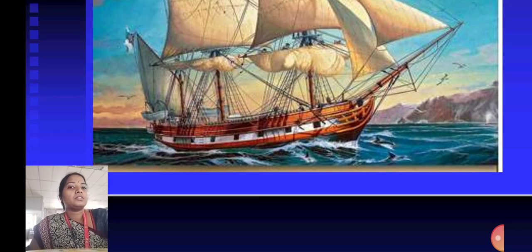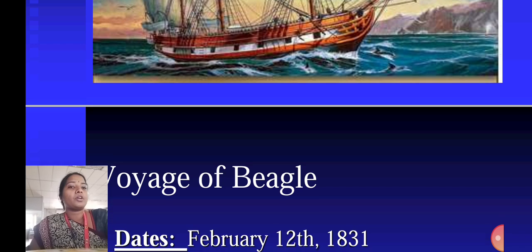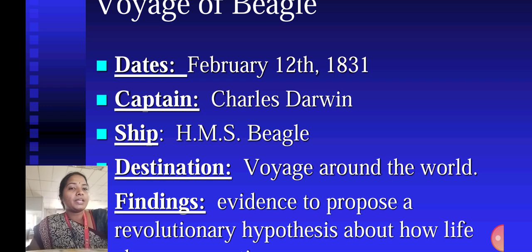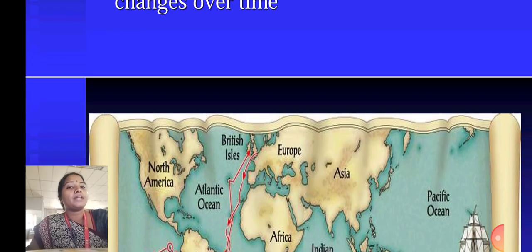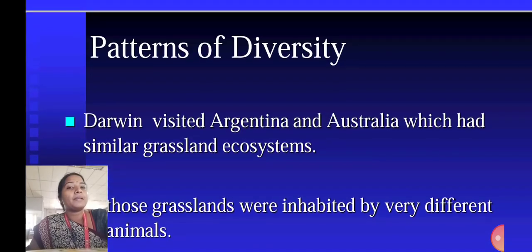Voyage of the Beagle. Darwin's historic voyage dates from February 12, 1831. Charles Darwin, on HMS Beagle, took a voyage around the world. The findings and evidence led him to propose a revolutionary hypothesis about how life changes over time. So these are the maps, how they went from one place to another.